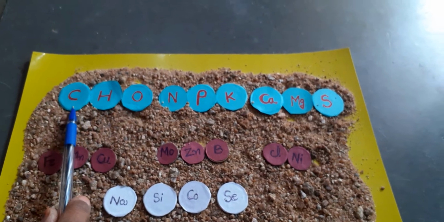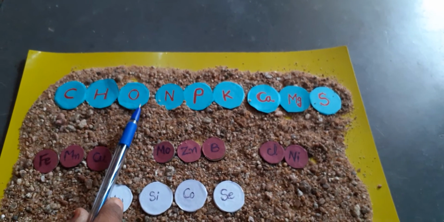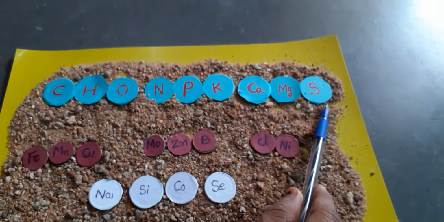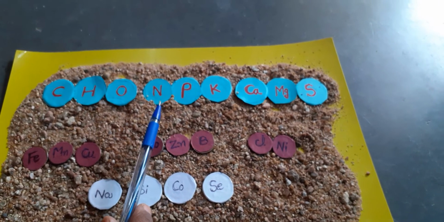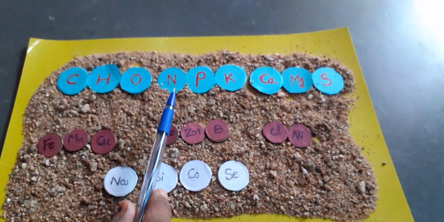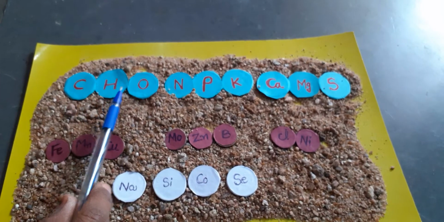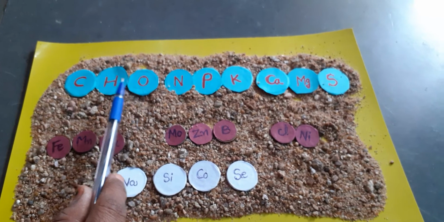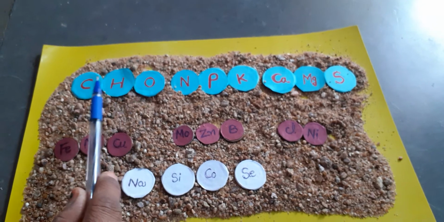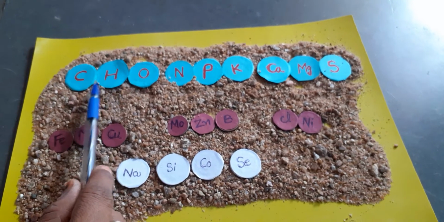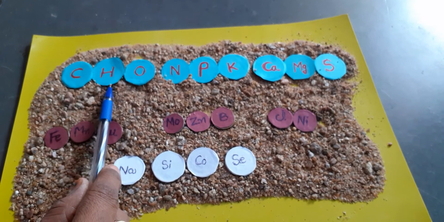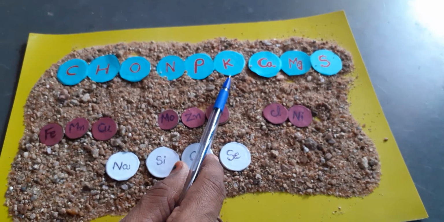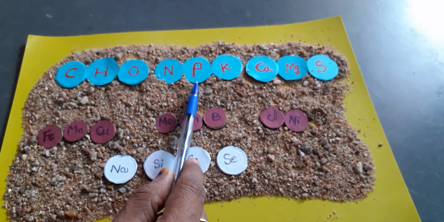Okay, now firstly we'll see what are macro elements. I told you carbon, hydrogen, oxygen, nitrogen, phosphorus, potassium, calcium, magnesium and sulfur. These 9 elements are macro elements. Now carbon, hydrogen, oxygen generally we see in the atmosphere. Carbon dioxide, water, like this we find the presence of carbon, hydrogen, oxygen in our regular environment. Whereas nitrogen, phosphorus, potassium is added to the soil in the form of NPK.